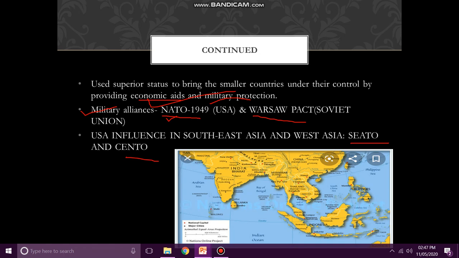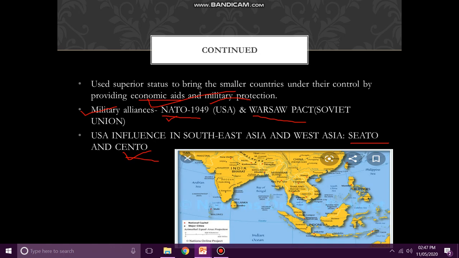SEATO was formed to influence Southeast Asia, while for West Asia it was CENTO. The aim of these military alliances was to contain the spread of communism. They wanted to prevent communist countries from spreading their influence in South Asia, East Asia, and West Asia.